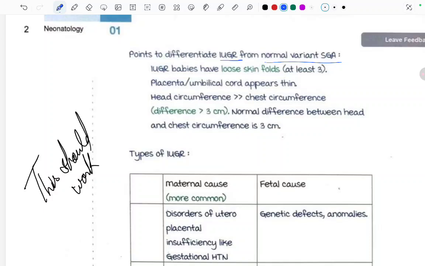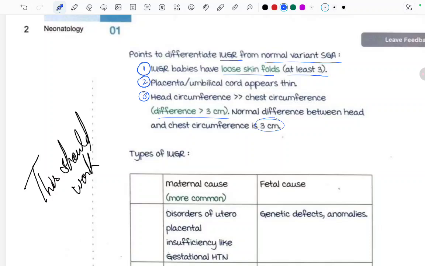So IUGR babies have loose skin folds, at least 3 loose skin folds. Okay, and the placenta or the umbilical cord appears thin. The head circumference is more than the chest circumference. Difference is more than 3 centimeters. Normal difference between the head and the chest circumference is 3 centimeters.